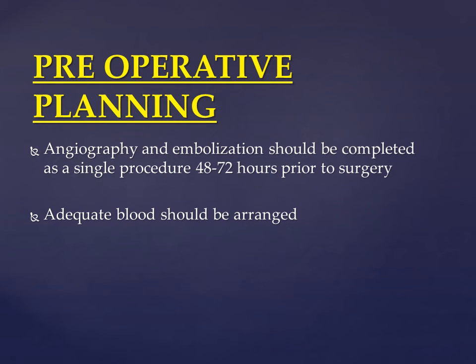So basically the main treatment for an angiofibroma is surgery. So that is the most important. We have to excise the tumor. But the thing with the angiofibroma is we have to do pre-operative planning before we do a surgery, because since it's a vascular tumor, some things have to be taken into mind. And what is the pre-operative planning? First and foremost, you should do an angiography and embolization.